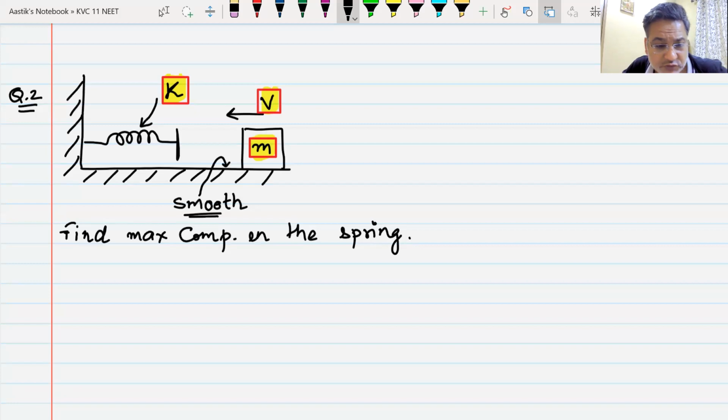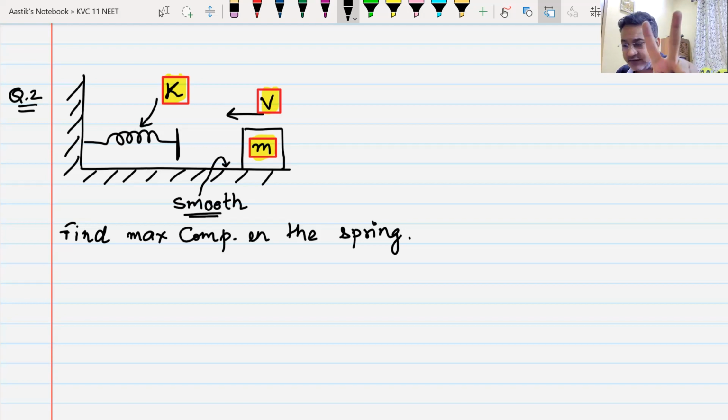So how are you supposed to do this? Well, again here, how many forces are working here? Can anyone tell me how many forces are working here in this question? 3. There are three forces which are working here. The first one is gravity. Is gravity doing any work? The gravitational potential energy is same. So no, gravity is not doing any work. Yes or no? Yes, sir.